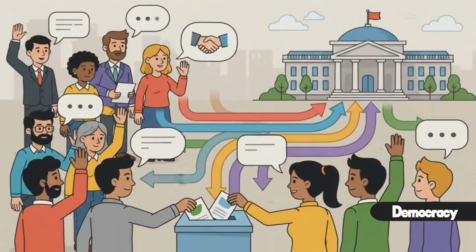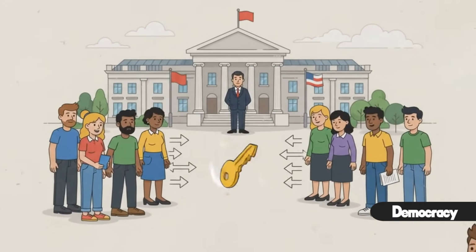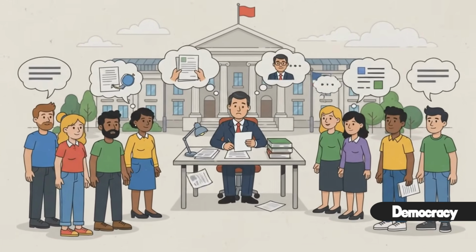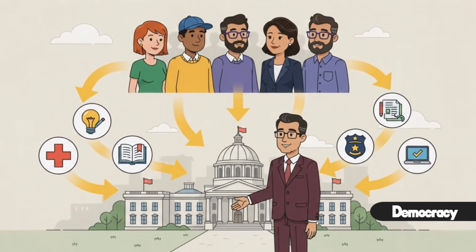That's the key. Democracy isn't about creating perfect leaders. It's about giving citizens the power to choose them, question them, and replace them when necessary. Because in a democracy, the government is meant to serve the people, not the other way around.